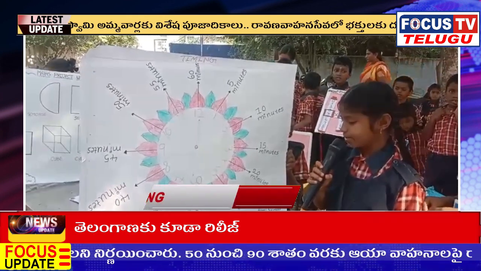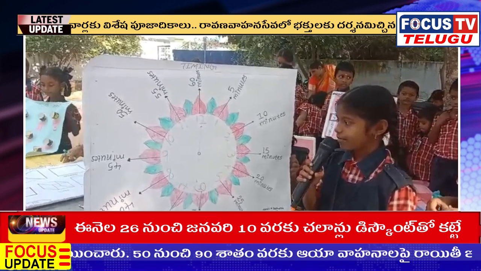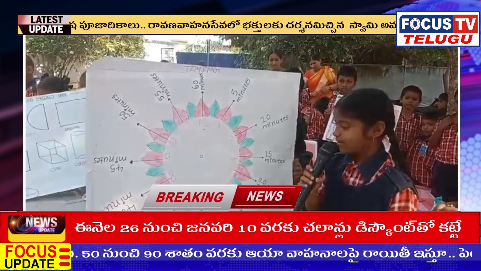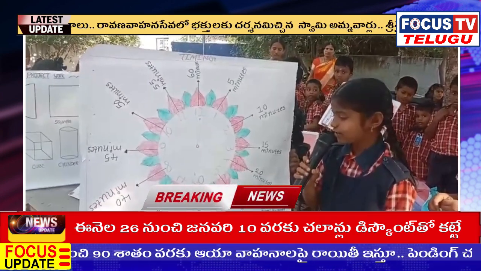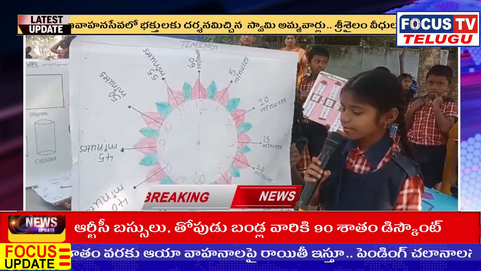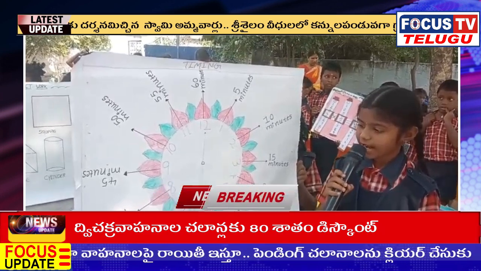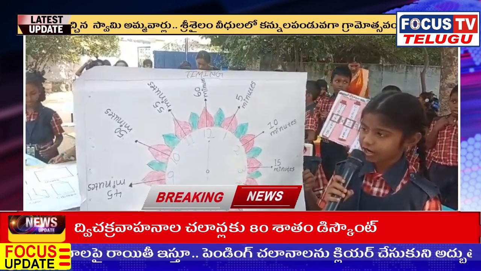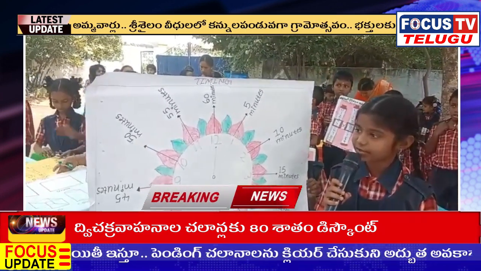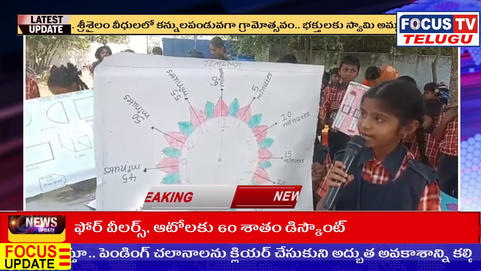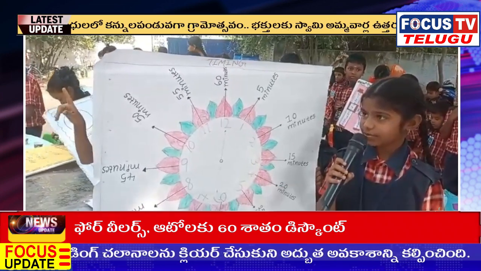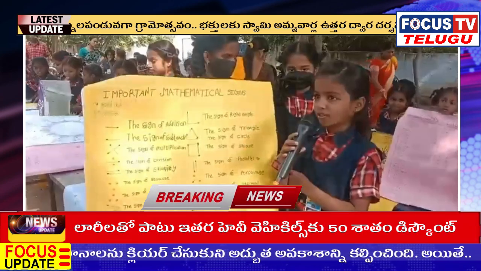My project name is timing. 1 is 5 minutes, 2 is 10 minutes, 3 is 15 minutes, 4 is 20 minutes, 5 is 25 minutes, 6 is 30 minutes, 7 is 35 minutes, 8 is 40 minutes, 9 is 45 minutes, 10 is 50 minutes, 11 is 55 minutes, 12 is 60 minutes.